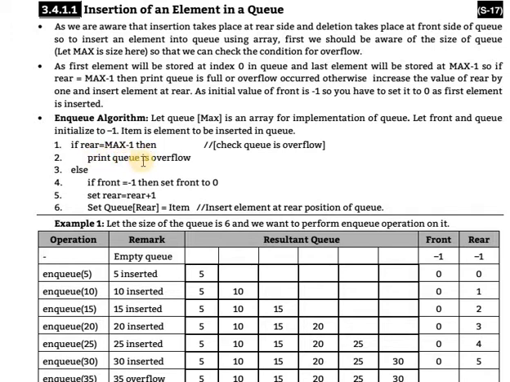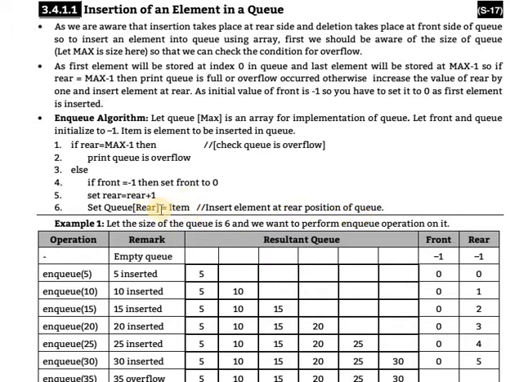First of all, we check whether the queue is full or not. After that, you insert the elements. If the condition is true, print the queue is overflow. Else, if the condition is not true, the else part is executed. If front is equal to -1, then set front to 0. Then set rear equal to rear plus 1, which means rear is incremented by 1, and insert the item at the rear position of the queue.